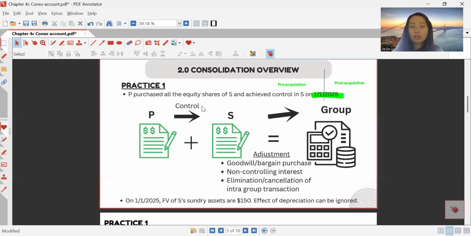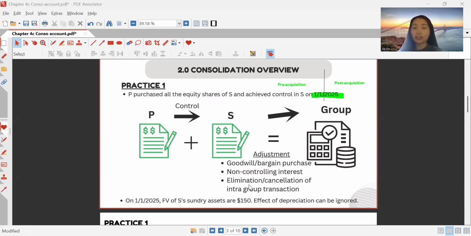But control is achieved as long as you have the power to influence the decision making of the subsidiary. Then you already need to consolidate the accounts. It means that when P has 60% voting rights in the subsidiary company, you already need to do a consolidation. But how about the remaining 40%? The remaining 40% belongs to non-controlling interest. Hence, we have to do some adjustment for the interest that is not controlled by the parent company.